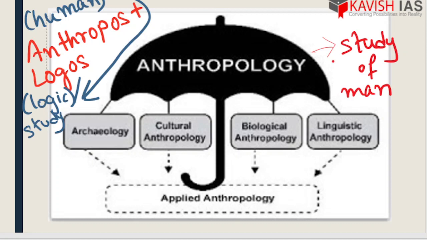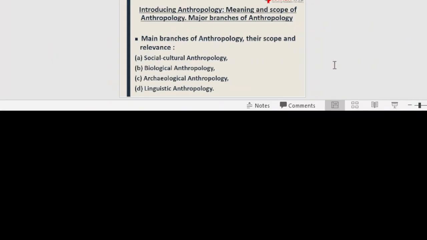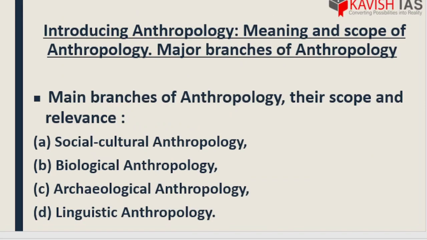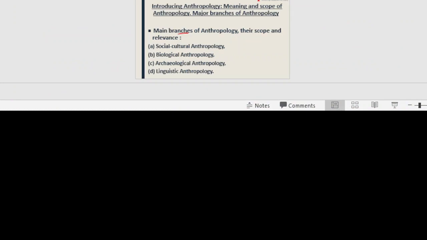Now let's come to the divisions or branches of anthropology. Before that, let's see what the overlapping topics are. The first overlapping topic for IAS and WBCS Anthropology Optional is Introducing Anthropology: Meaning and Scope of Anthropology and the Major Branches, their scope and relevance.